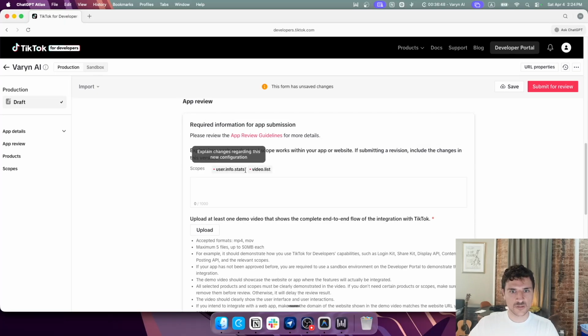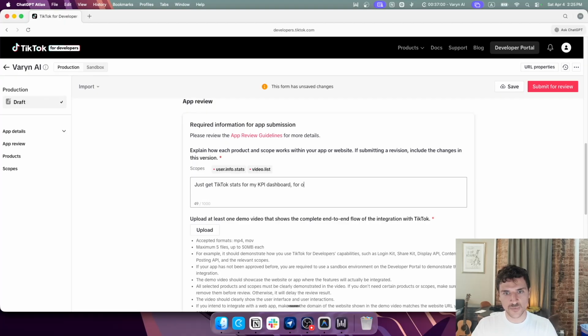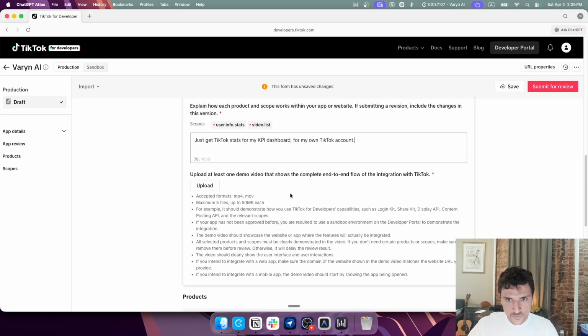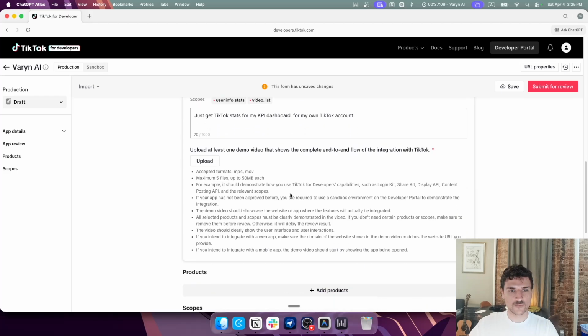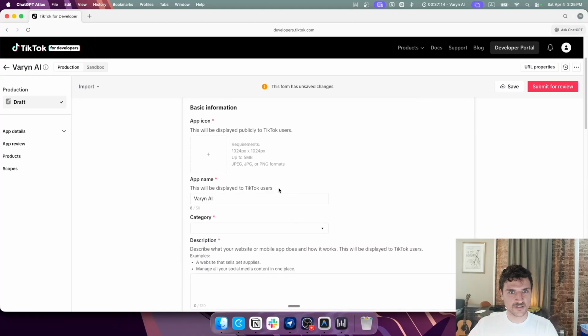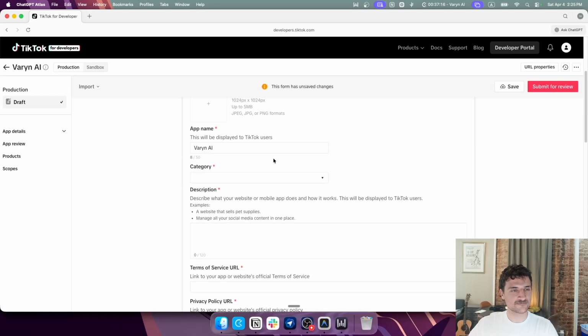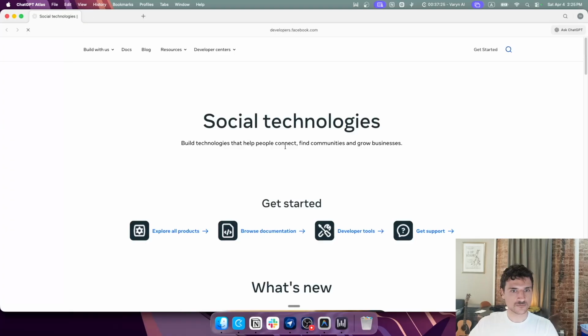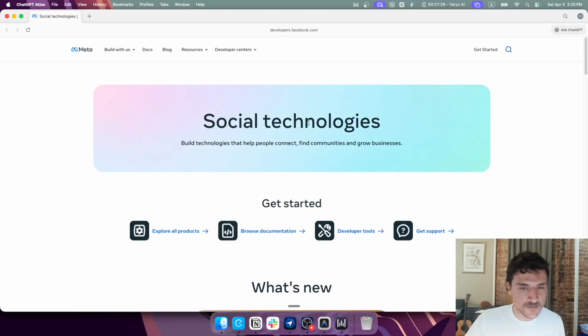Interesting. So it's gonna be explain how it works. Just get TikTok stats for my KPI dashboard for my own TikTok account. Upload at least 1 demo video. What? Too complicated. All this stuff? I have to do all this? Forget TikTok. We're not doing TikTok. Okay, we're going to skip over to Instagram instead.